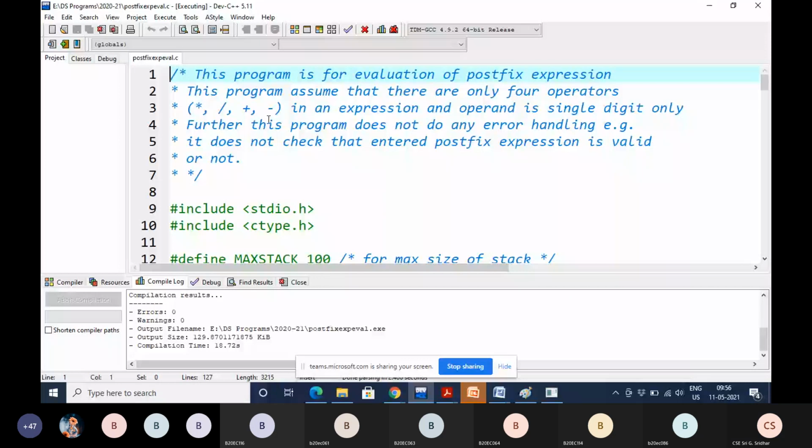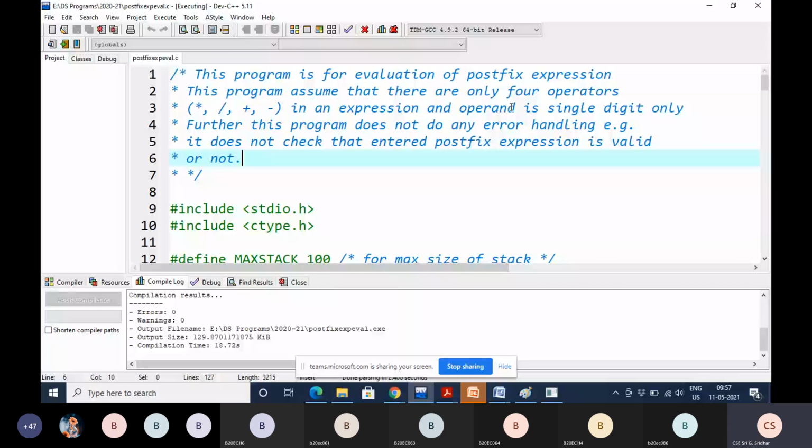It's your wish. There is nothing special here, for whichever 4 operators we are writing code, you have to add one extra piece of code for whatever operator you are adding. So these are the 4 operators that we are going to use in this program within this expression, and we discussed this already for infix to postfix conversion also. Operand should be, we are taking only a single digit, either a capital A or only a single digit constant like 2 or 3.